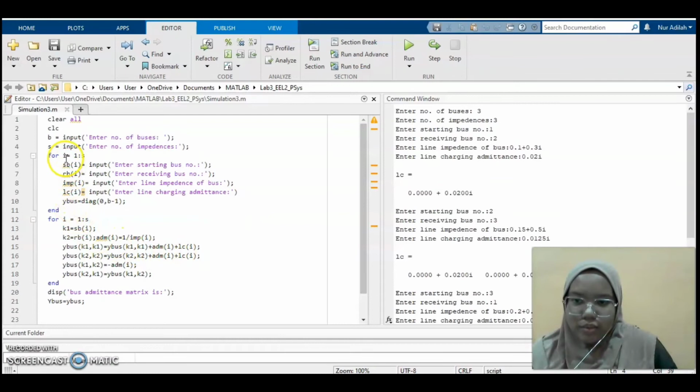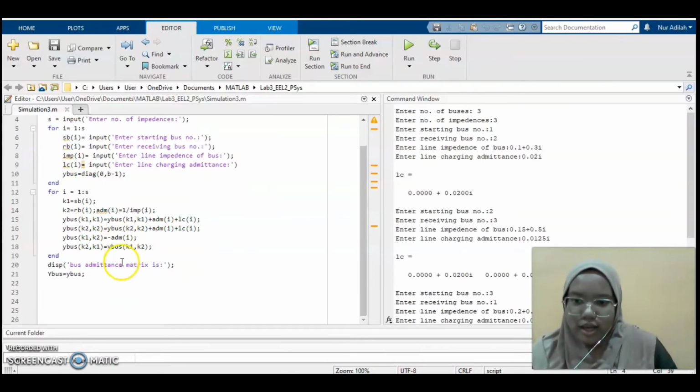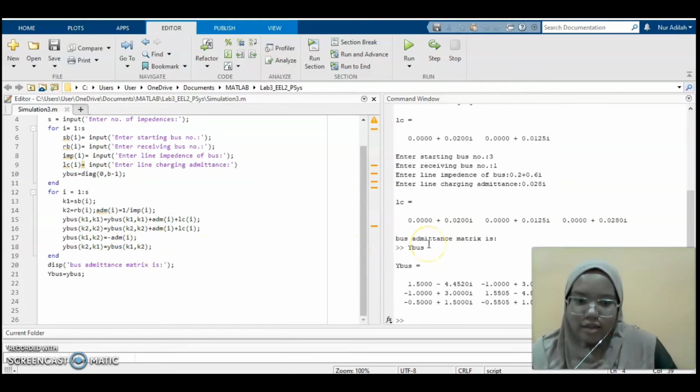We can see here we are using a function in this coding, and at the end of the code we can get the final matrix here for the Y bus matrix programming.